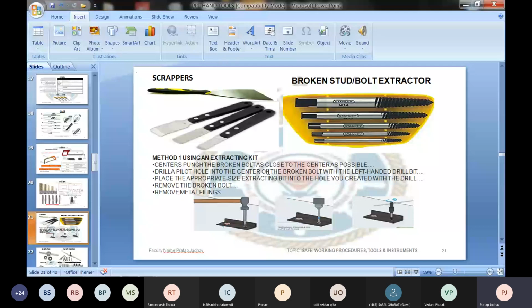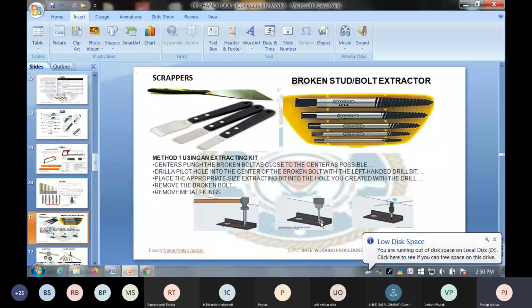First mark the center of the hole with a center punch. Then drill the hole, but take the precaution that the drill bit does not go throughout the bolt or reach the root of the bolt. If the bolt is broken for 10 mm, drill a hole up to 5 to 6 mm. If the bolt is broken for 20 mm, drill a hole up to 10 to 12 mm, so that the bottom root of the bolt remains intact. If you drill it, the stud extractor may or may not work. That's the reason for this precaution.